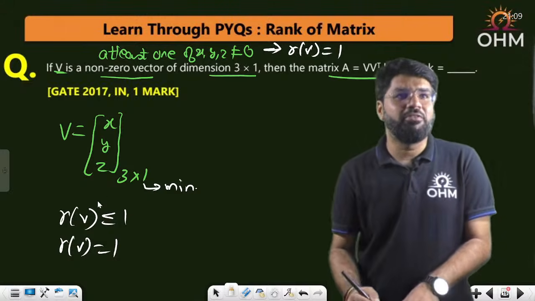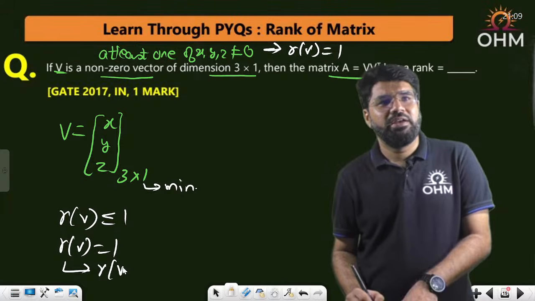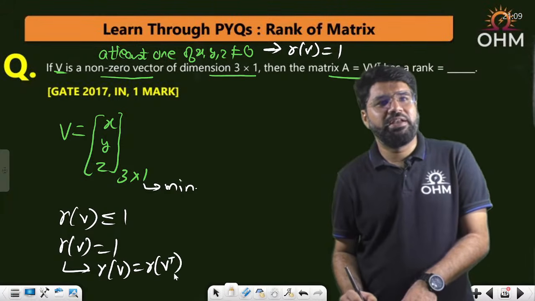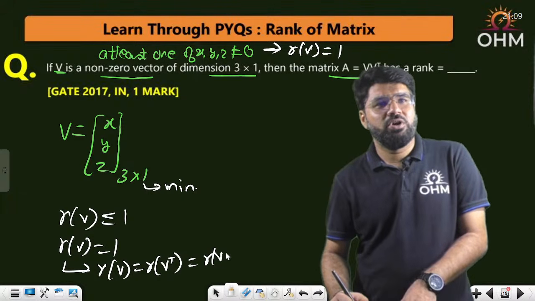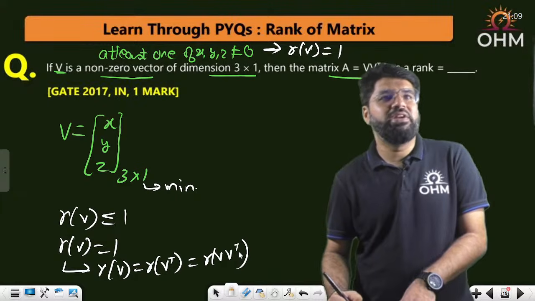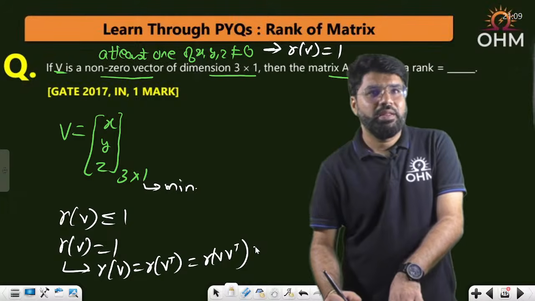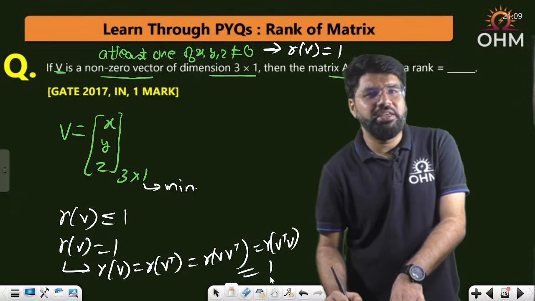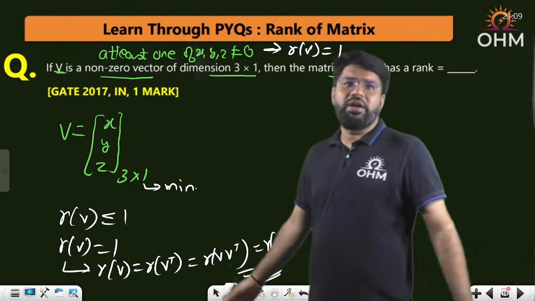If the rank of V is 1, then the rank of V is equal to the rank of V transpose, which is also equal to the rank of VV transpose, and that is what the question is. And eventually also the rank of V transpose V. All of these are equal to 1, equal to the rank of V. I told you one conclusion, straight answer is 1.